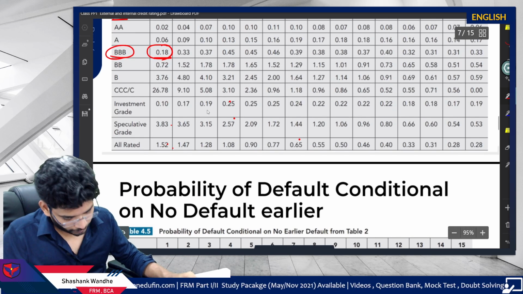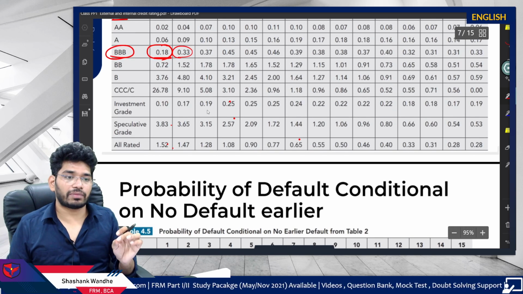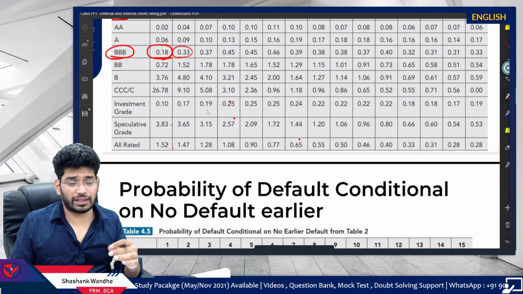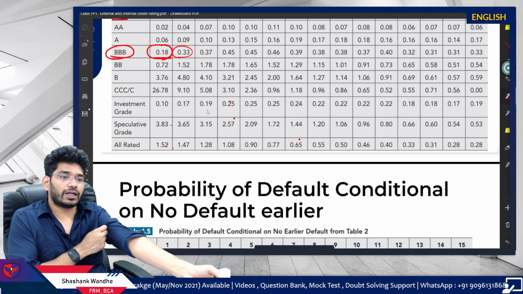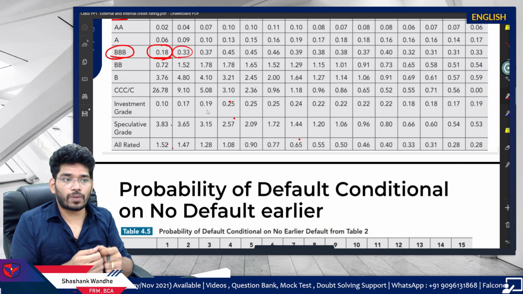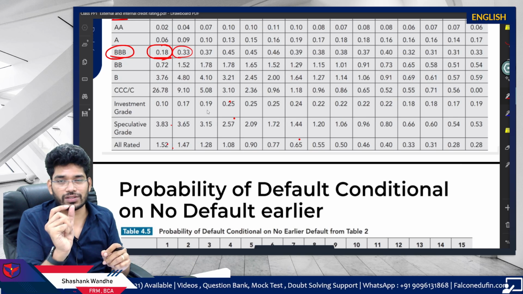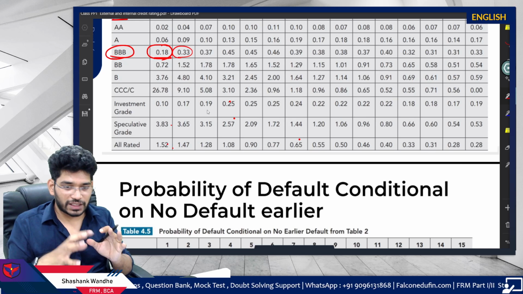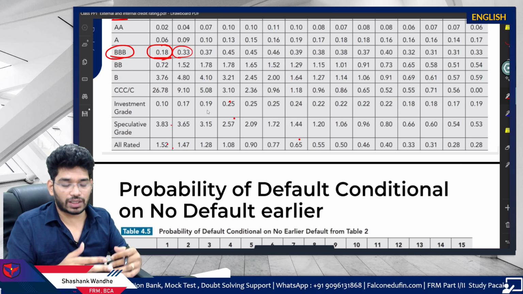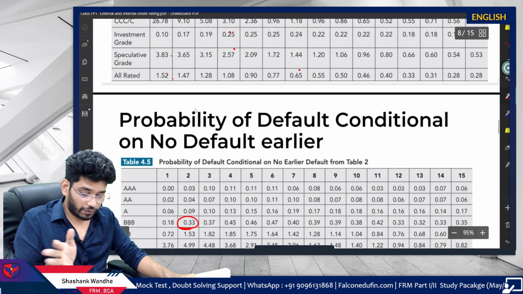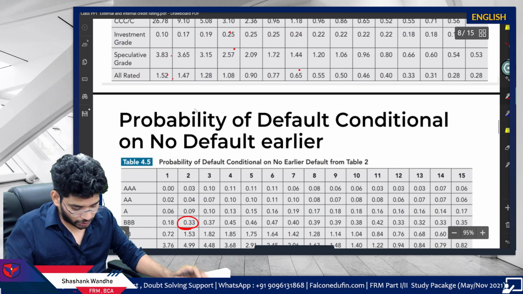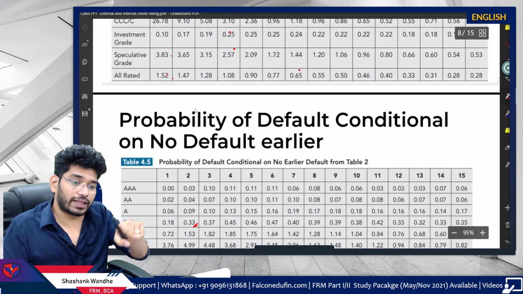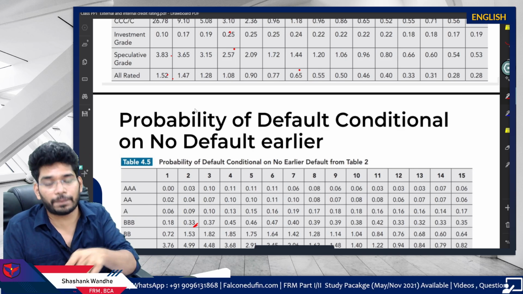0.33. Here also you will see 0.33. Remember this. If you are not seeing any difference, this does not mean there is no difference. What is going on here? These values are so minuscule, the probability of default is very small, 0.33% out of 100%, so you will see less impact on the probability of default, which is a conditional default. So this 0.33 is the probability of default in the second year given no default previously.